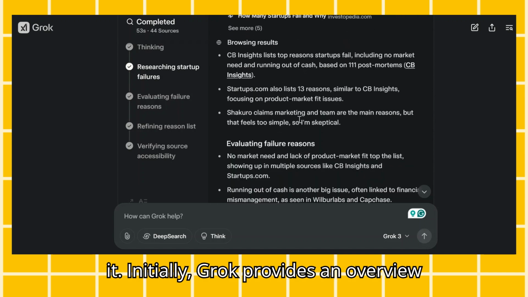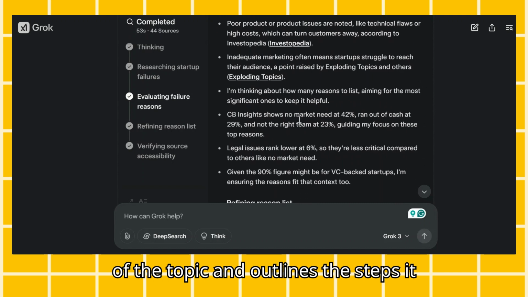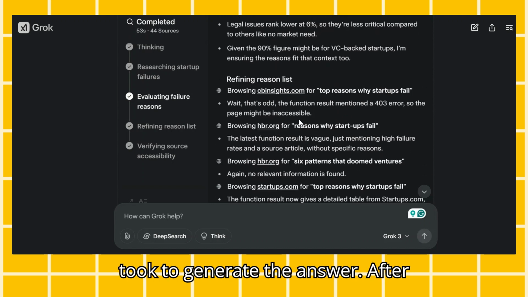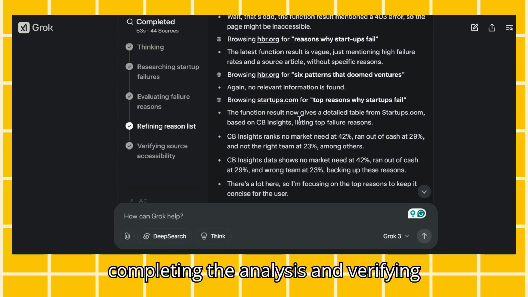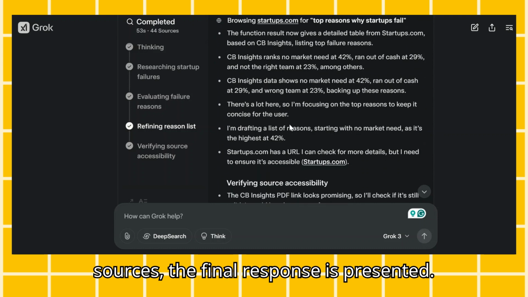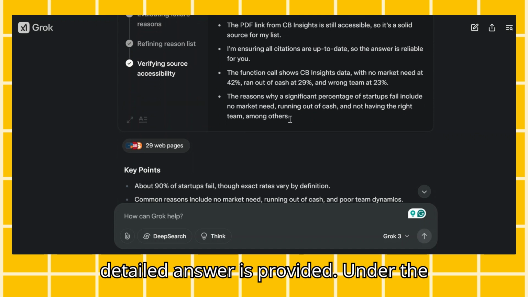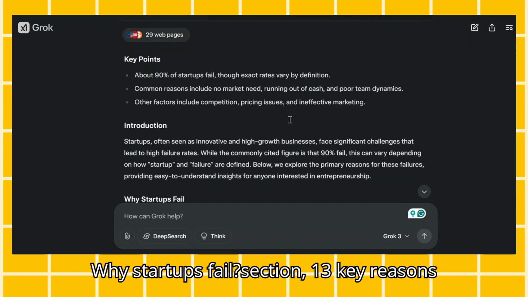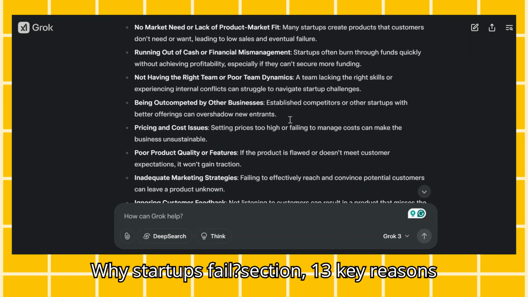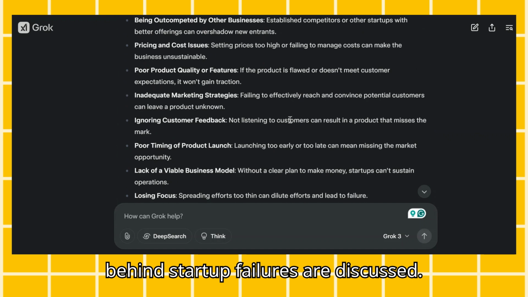Initially, Grok provides an overview of the topic and outlines the steps it took to generate the answer. After completing the analysis and verifying sources, the final response is presented. After the 5 steps we saw earlier, the detailed answer is provided. Under the Why Startups Fail section, 13 key reasons behind startup failures are discussed.